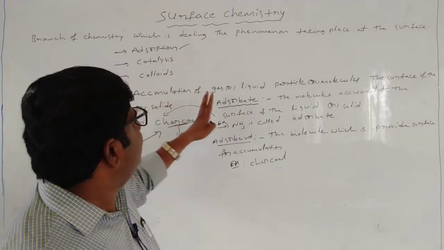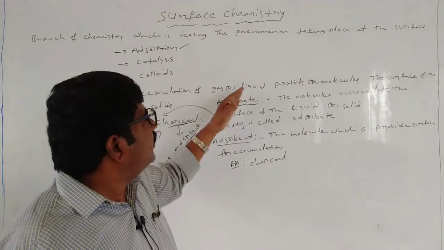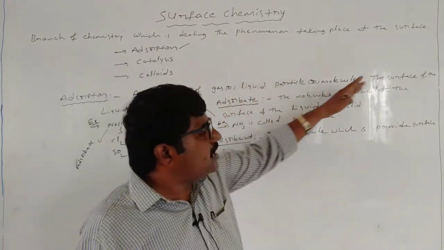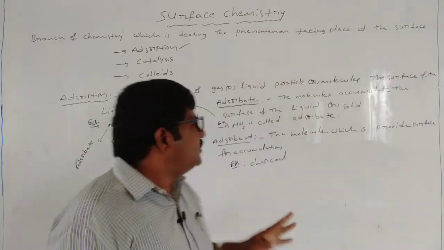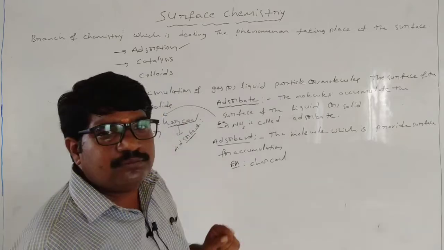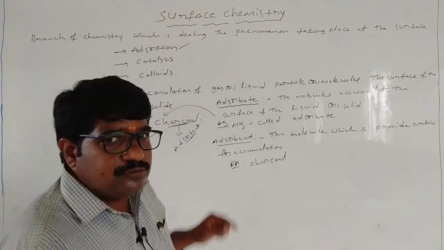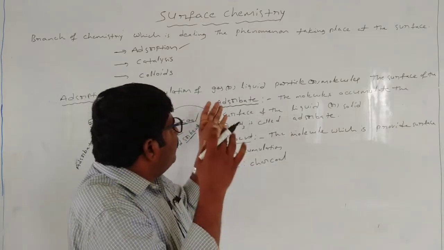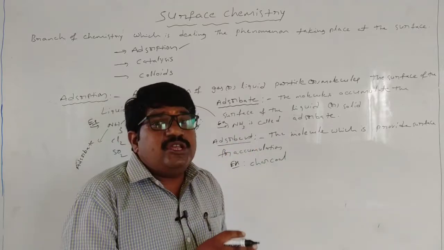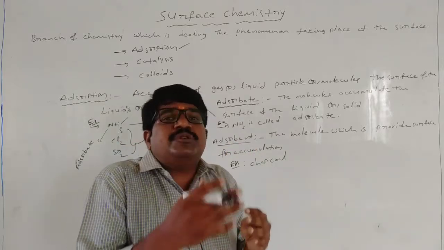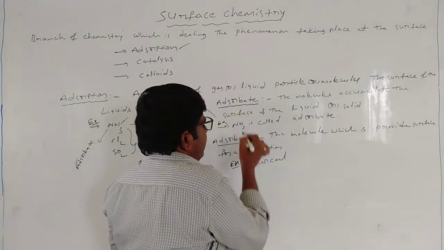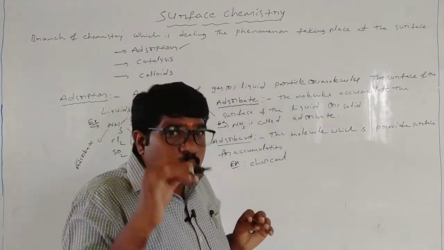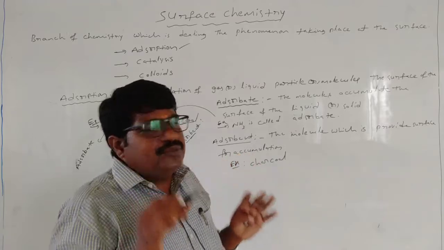So what is adsorption? Accumulation of the gas molecules or liquid molecules or particles on the surface of the solids. That is called what? Adsorption. So adsorption is due to adsorbate and adsorbent. The adsorption process takes place due to the presence of adsorbate and adsorbent. Now, what is adsorbate? What is adsorbent?